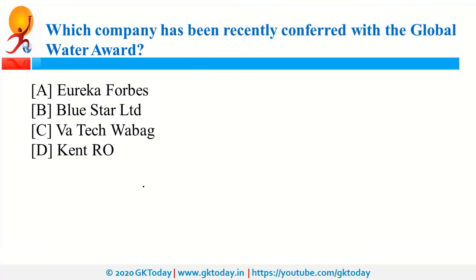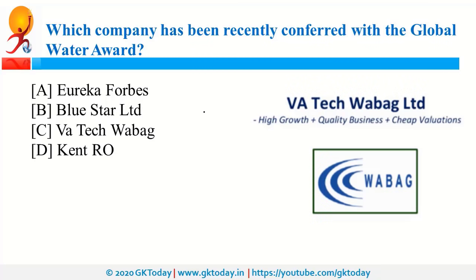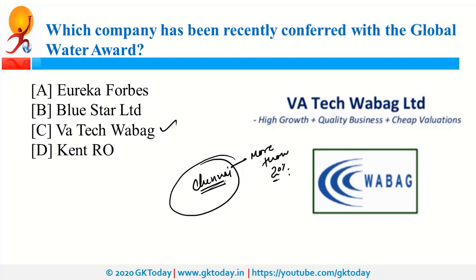Which company has recently been conferred the Global Water Award? So it is Va Tech Wabag. It has recently been conferred the Global Water Award, and the award was given to the company for setting up a treatment plant, that means a water treatment plant in Chennai. Now, because of this project, Chennai is the first Indian city to reuse more than 20% of the treated water.